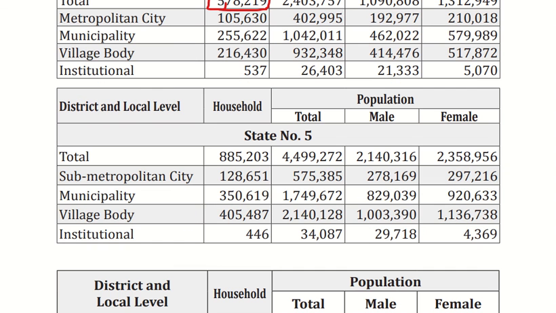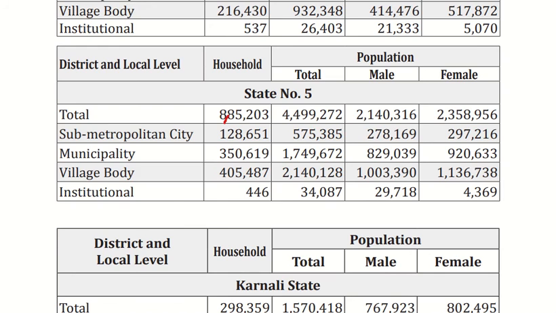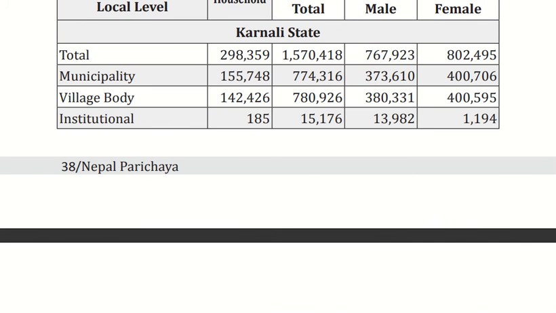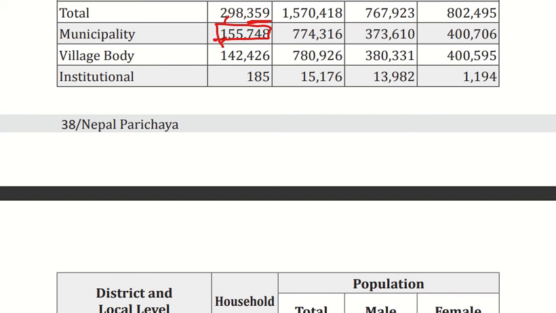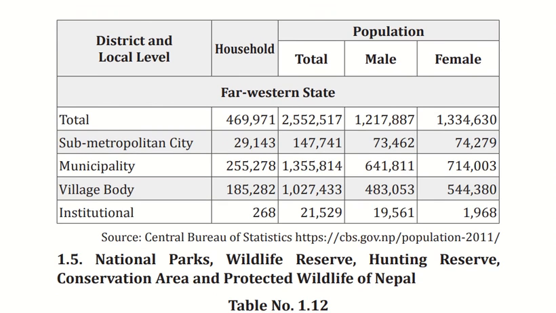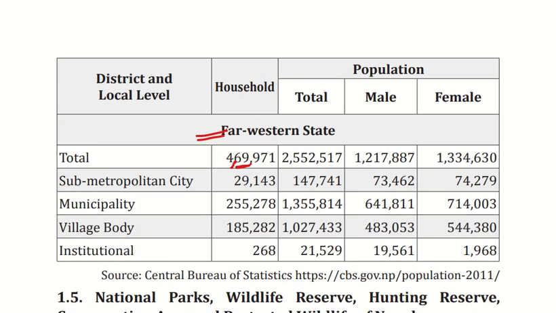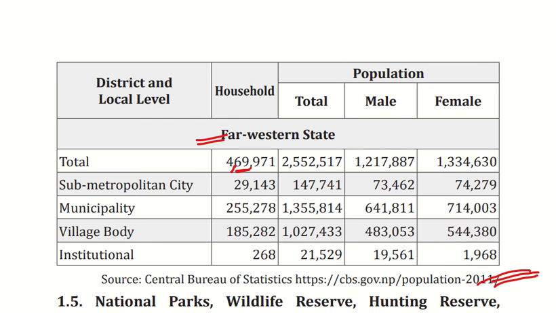In state 5 we have a population of 8 lakh 85,000. In the Karnali state we have a population of 2,98,359, and the municipalities have a population of 1,55,000. In the far western state, the last state, we have a population of 4,69,000. So we have completed the 11th table of the population.